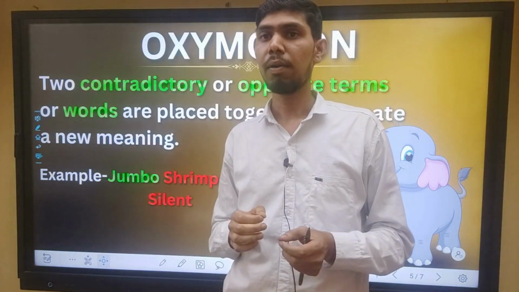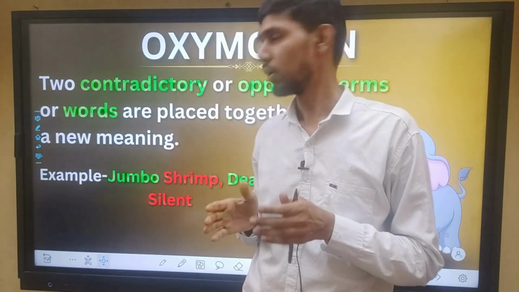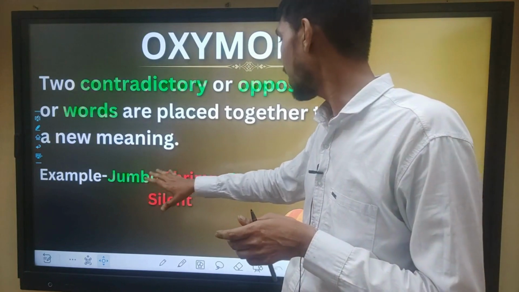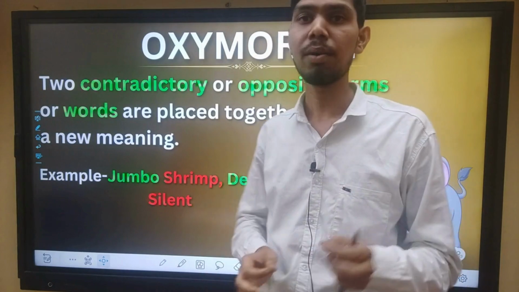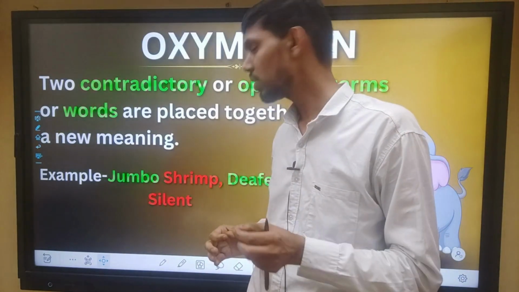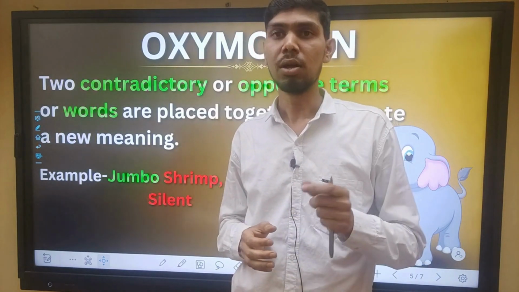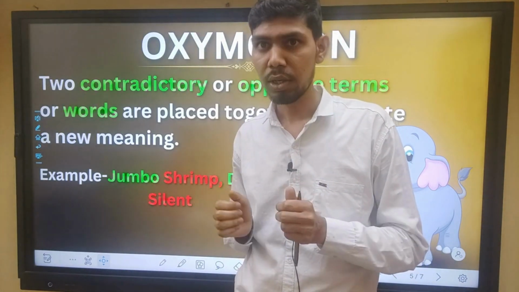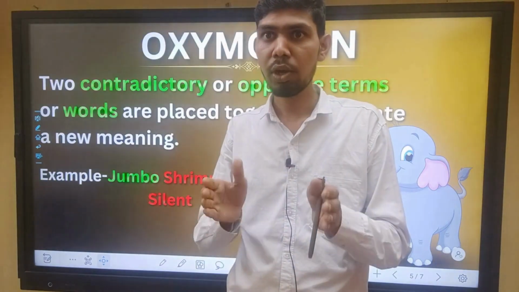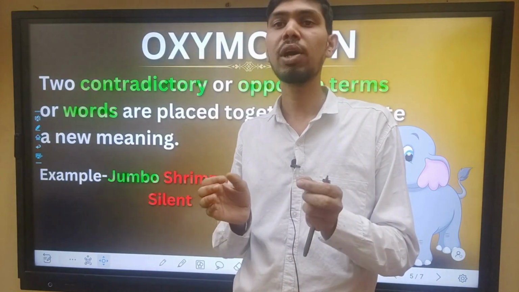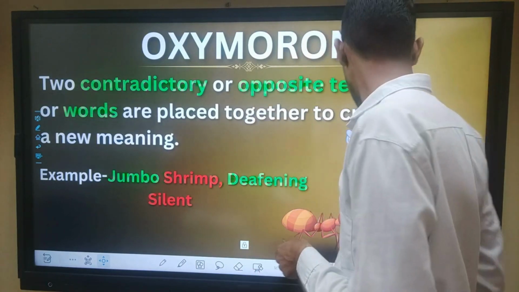Sometimes writers do it to create an impression on the writing. Here we can take an example: jumbo shrimp. Jumbo means a big creature of nature, and shrimp means a very tiny or small creature of nature. We can also take the example of sweet sorrow. How can sorrow be sweet? But these opposite words are placed together to create an impression, to create something interesting. So this is the oxymoron.